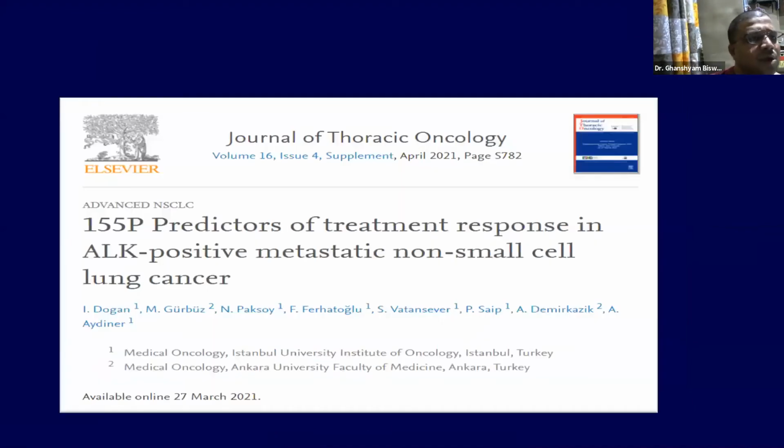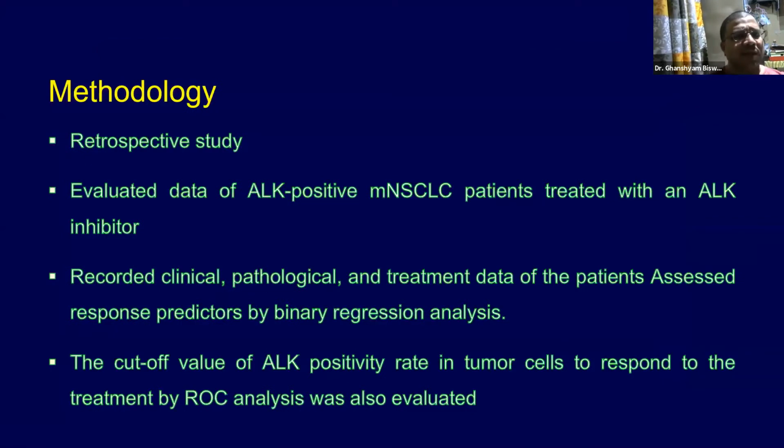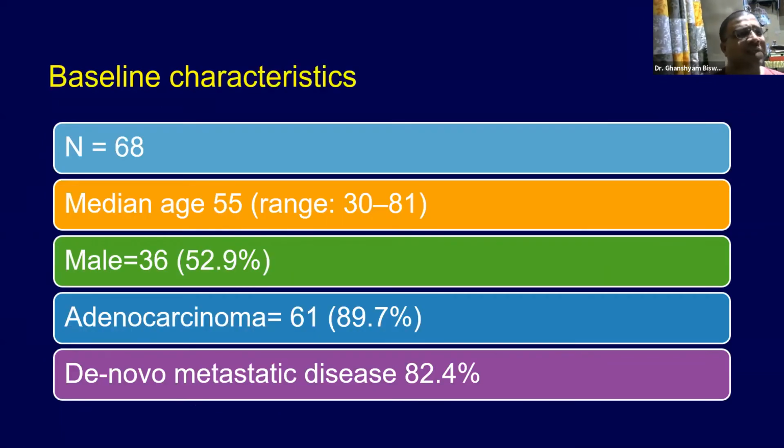Moving from 2012 to 2021, this ELCC paper was a poster presentation from the Turkey group: predictors of treatment response in ALK positive metastatic NSCLC. This was a retrospective study that evaluated the data of ALK positive metastatic NSCLC patients treated with an ALK inhibitor. The clinical, pathological, and treatment data were assessed by binary regression analysis. The cutoff value of ALK positivity rate in tumor cells to respond to the treatment was also evaluated by ROC analysis.